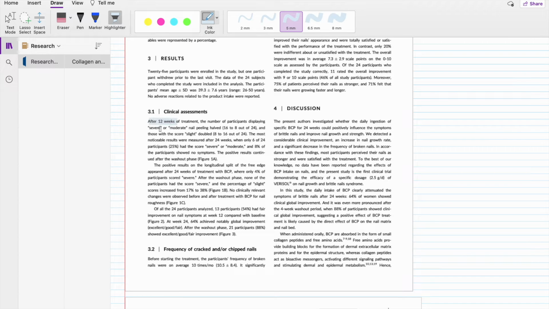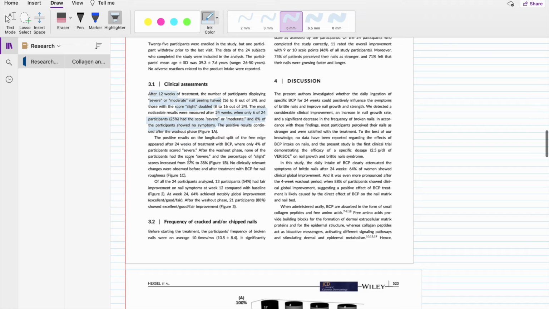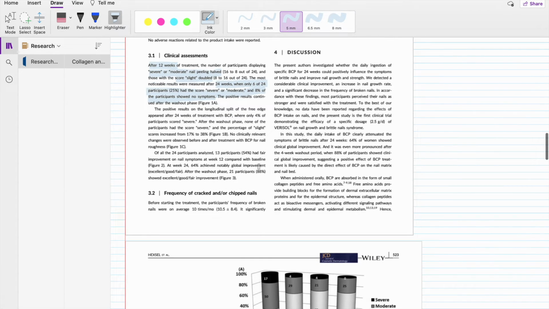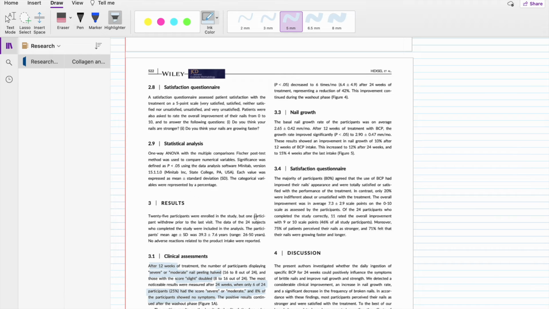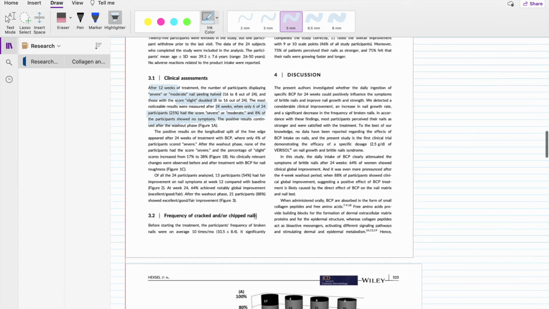So it says that after 12 weeks, people dropped into a lower category than they were before, and after 24 weeks, it says here that there were only a few people that were still in the severe category. So this is showing us that there is improvement, and this is the exact improvement. There's a lot of participants who didn't have any symptoms anymore, which is great. This is just looking at the different benchmarks of time. What are we seeing at week 12 compared to week 24? We can see that their frequency of chipped nails and cracked nails is decreasing, growth rate is increasing. So overall, a general improvement. That's what I noticed from here.